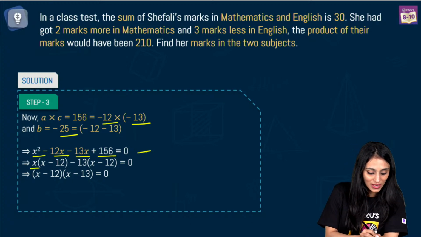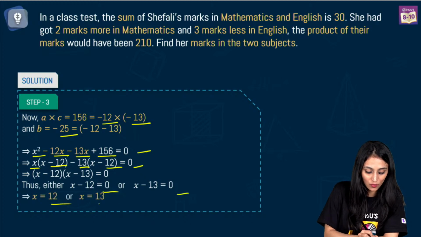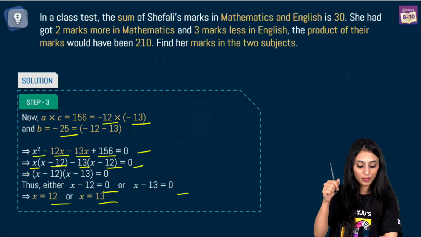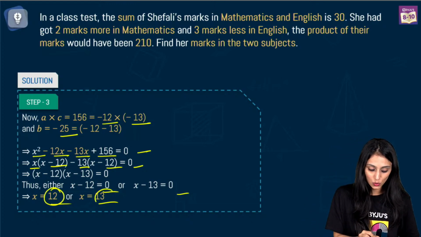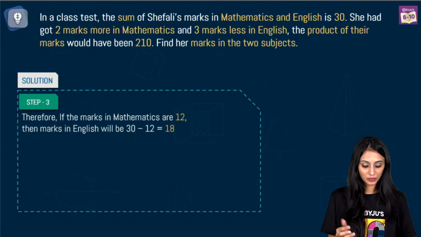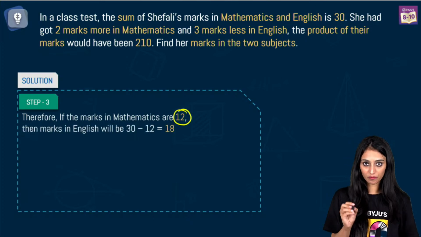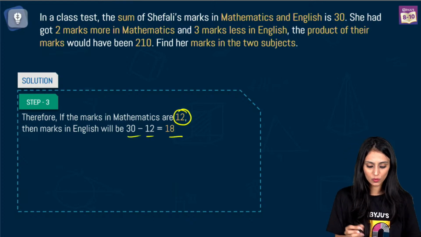So we have x times (x minus 12) minus 13 times (x minus 12) equal to 0. Two brackets are formed here. You equate them to 0 and you get two values for x, 12 and 13. Somebody asked me, do we always neglect the negative value? This time we are getting x as 12 and 13, both positive. We always have to see the data. If marks in mathematics are 12, English is 30 minus 12, that's 18.